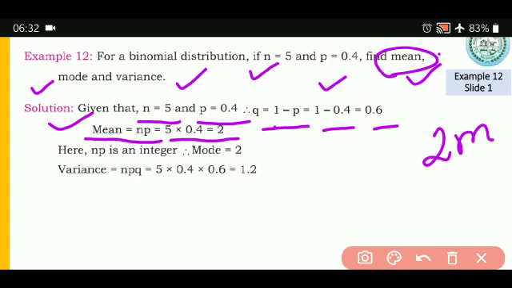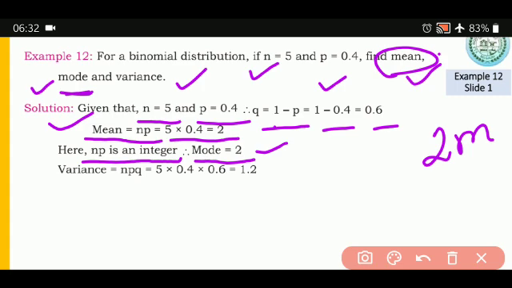Then next, they have told you to find the mode. In the property it says that if np is an integer, then the value of mode will be 2. So as I've told you students, if you have to solve examples on theoretical distributions, you have to remember the properties, the probability mass function of each and every distribution distinctly. So here, if np is an integer, then that denotes the mode.